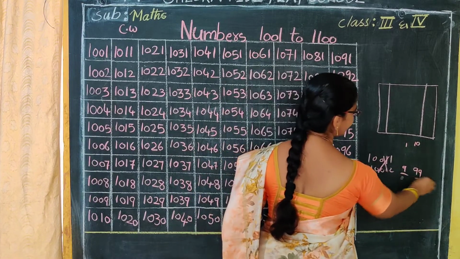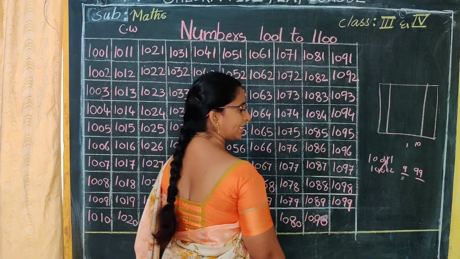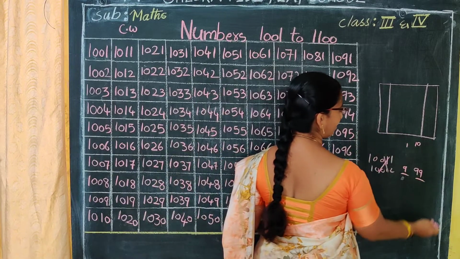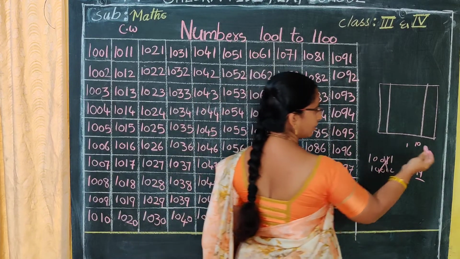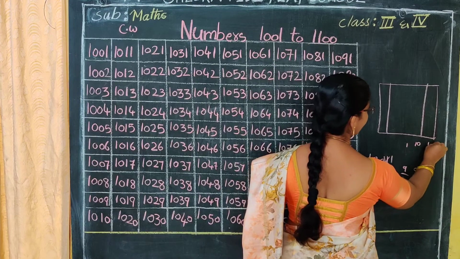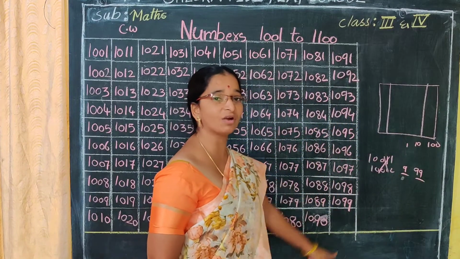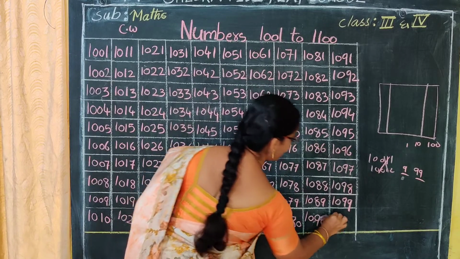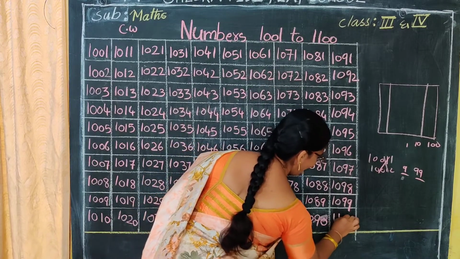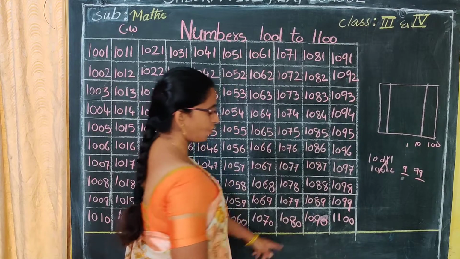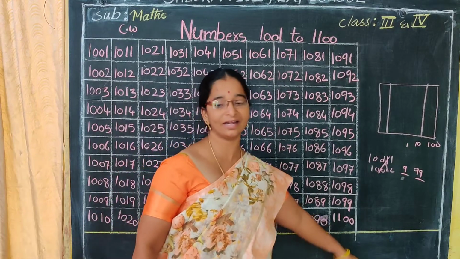So the 2 digit numbers last number is 99. So after the 2 digits are completed, what will come again? Yes, 100. So here 1099 after what will come? 1100. Okay, na?